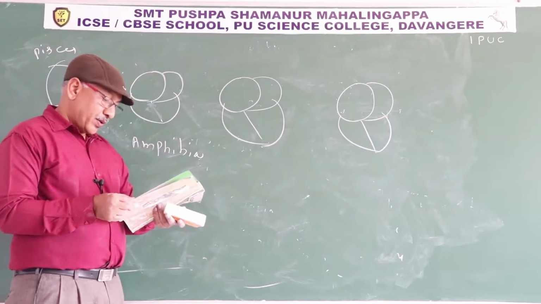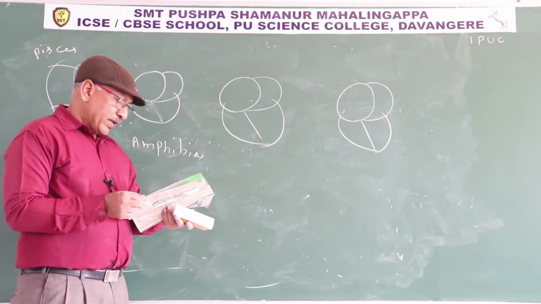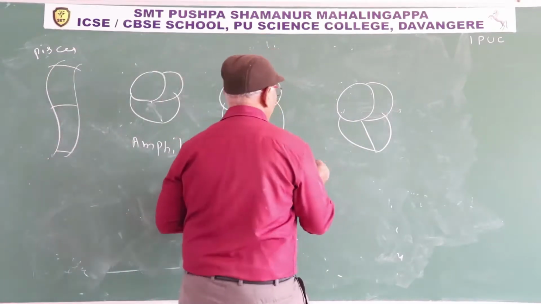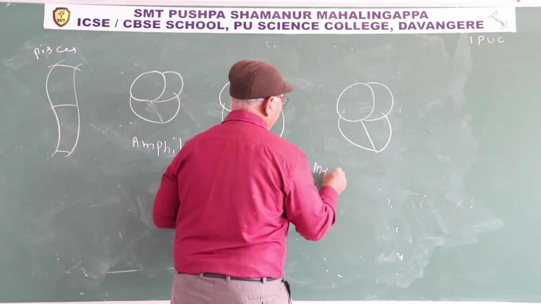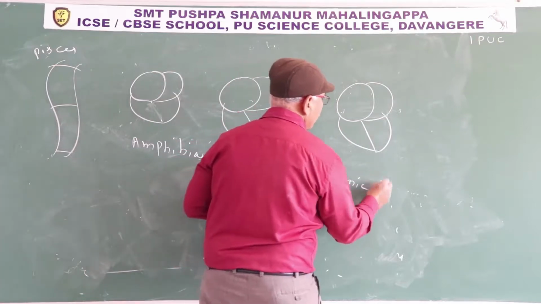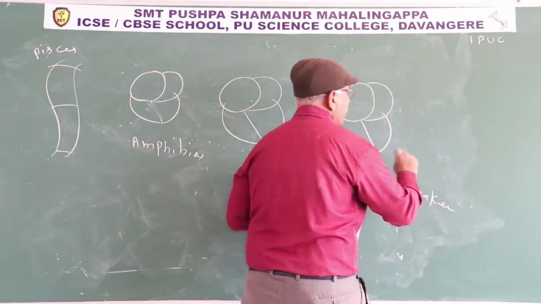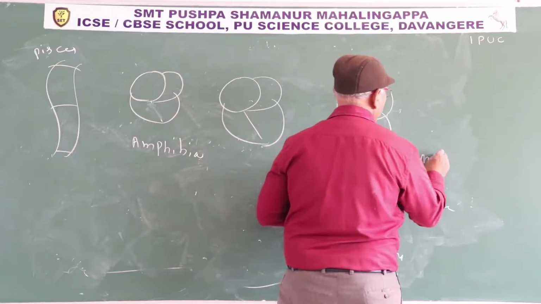Next one. Why do we call our heart myogenic? Due to presence of a myogenic pacemaker. The heart contains a myogenic pacemaker, so the heart is known as myogenic heart.